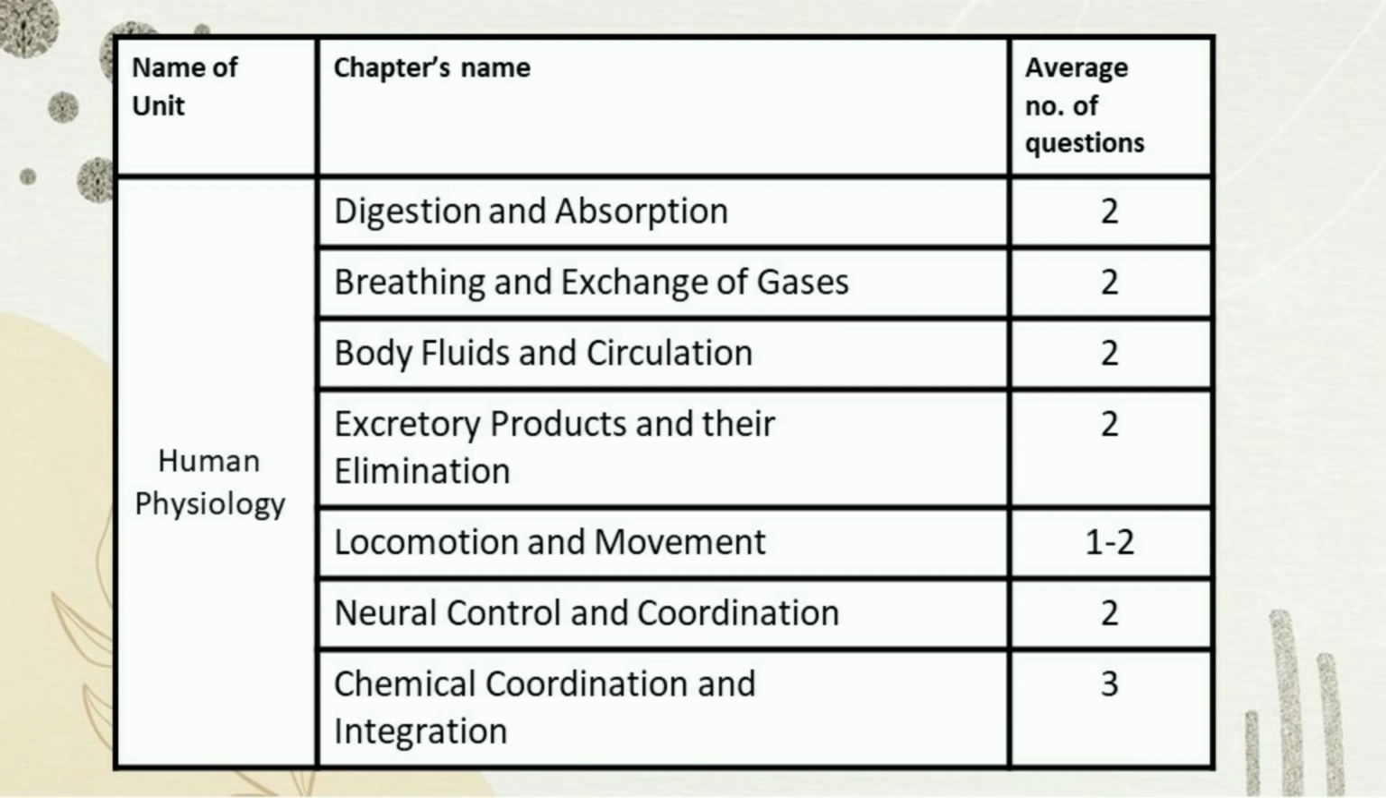We get around 2 questions from this chapter, and the important topics are basic anatomy of human eye, synapse, nervous system, human eye adaptation. Coming to the next chapter, we have chemical coordination and integration.